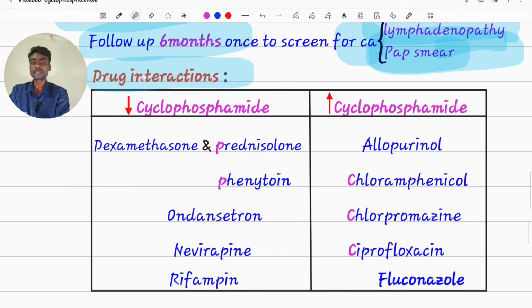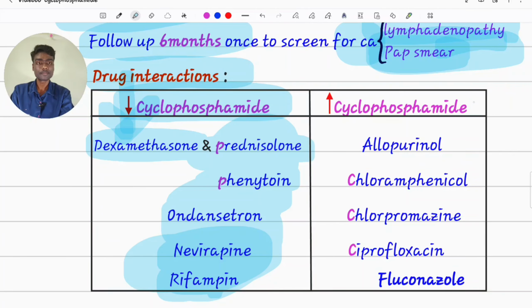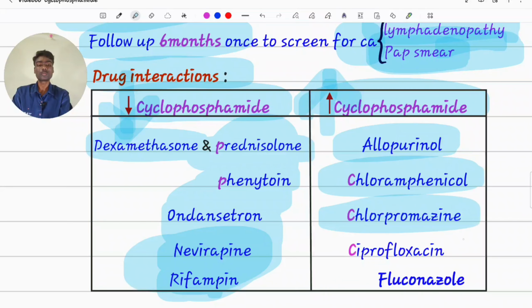Drug interactions. These are the list of drugs which reduce the serum levels of cyclophosphamide. Dexa, prednisolone, phenytoin, ondansetron, nevirapine and rifampicin. These are all enzyme inducers, so that drug will be metabolized and reduced. Here are the list which increases cyclophosphamide. Allopurinol, same like azathioprine, allopurinol, chloramphenicol, chlorpromazine, ciprofloxacin, fluconazole.